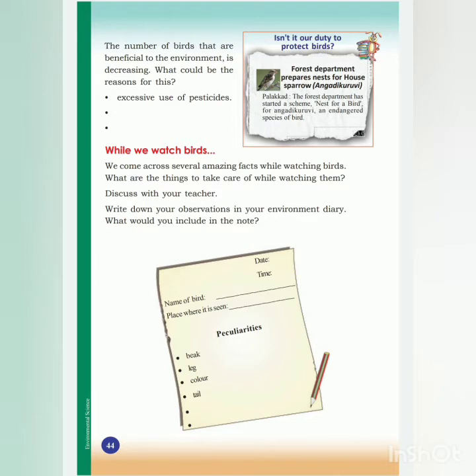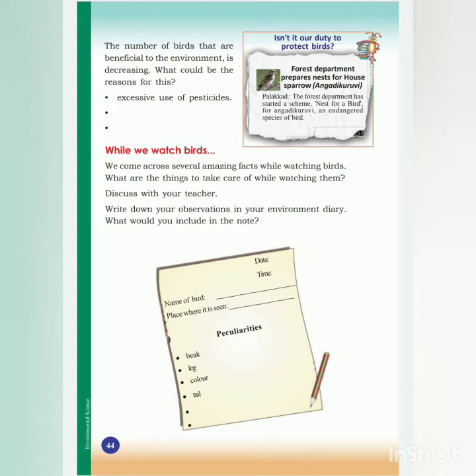One more reason I will tell is deforestation. Deforestation means cutting down of trees. By cutting down trees, birds lose their shelter and their food. Like that, their number will decrease. You have to find out some more points and write them. That is, how is the number of birds decreasing? What are the reasons for the decrease in the number of birds?